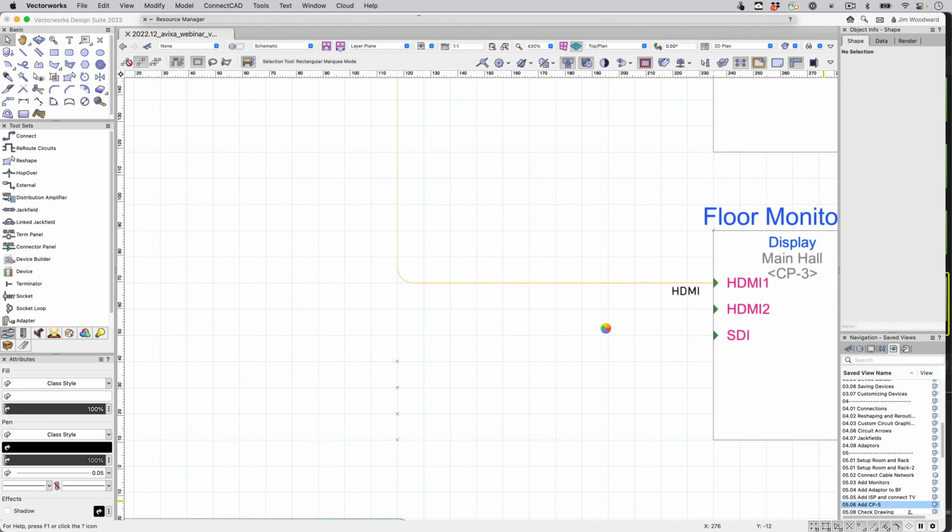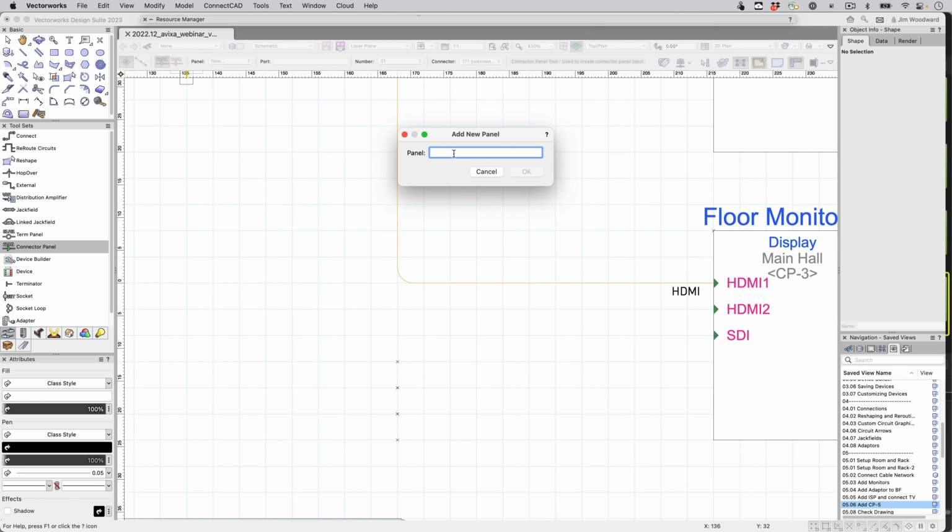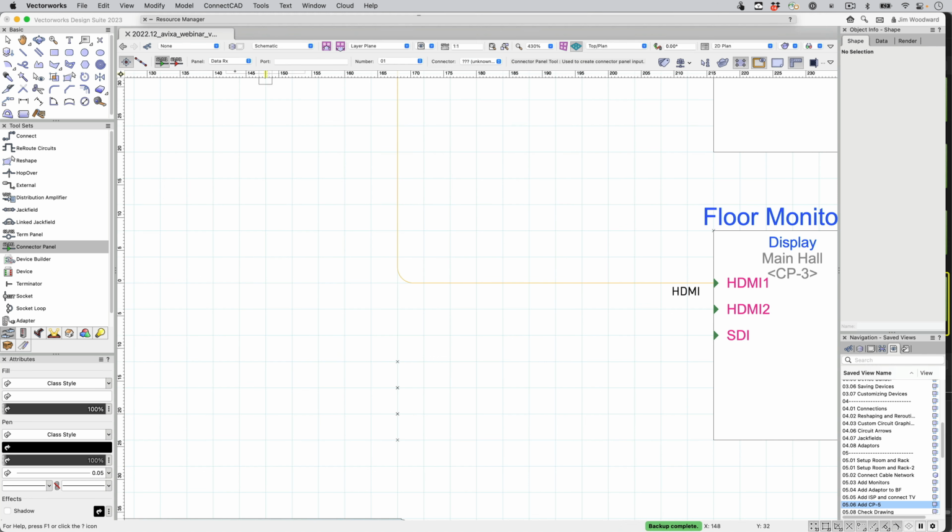I'm going to add a connector panel. In this instance, it's going to be HDMI. It's going to be an input. I'll give it a panel name. We'll put that data racks. We'll do 4, so we'll use the linear array. We'll engrave on the ports HDMI.